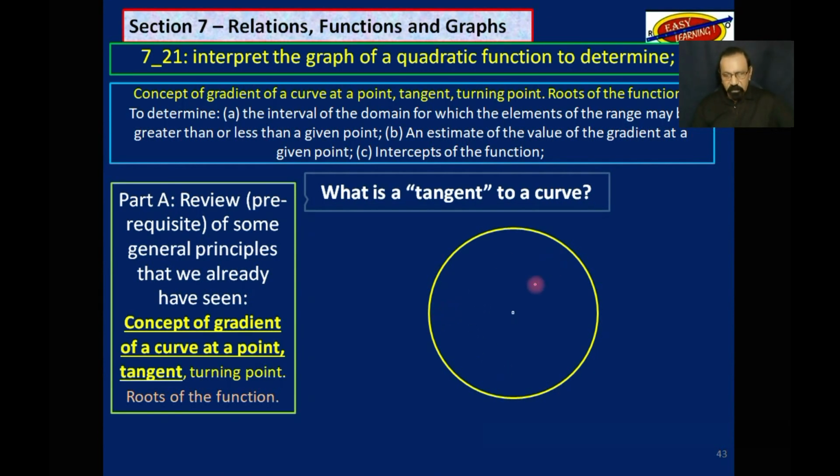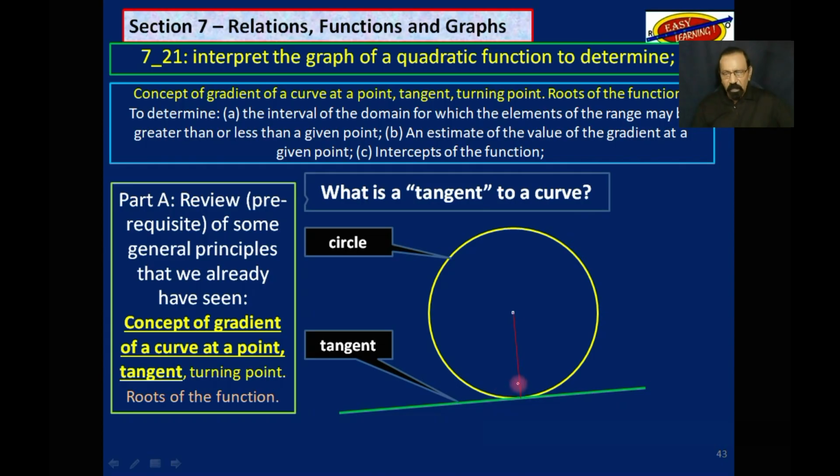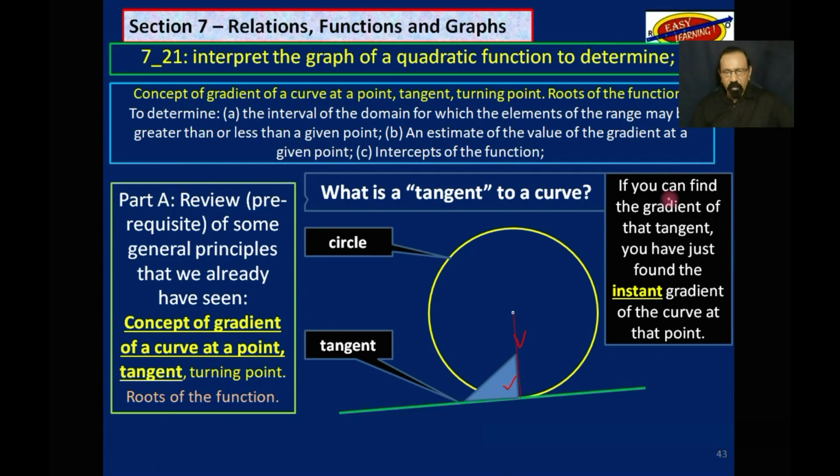Consider that circle there. If we have a tangent at this point, it will form a right angle here with the radius. If you can find the gradient of that tangent, you have just found the instant gradient of the curve at that point. And this is what we are leading up to.